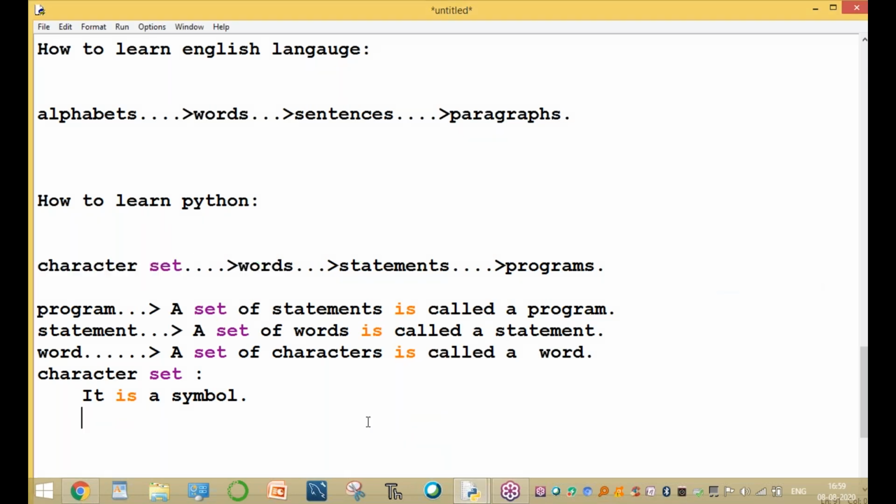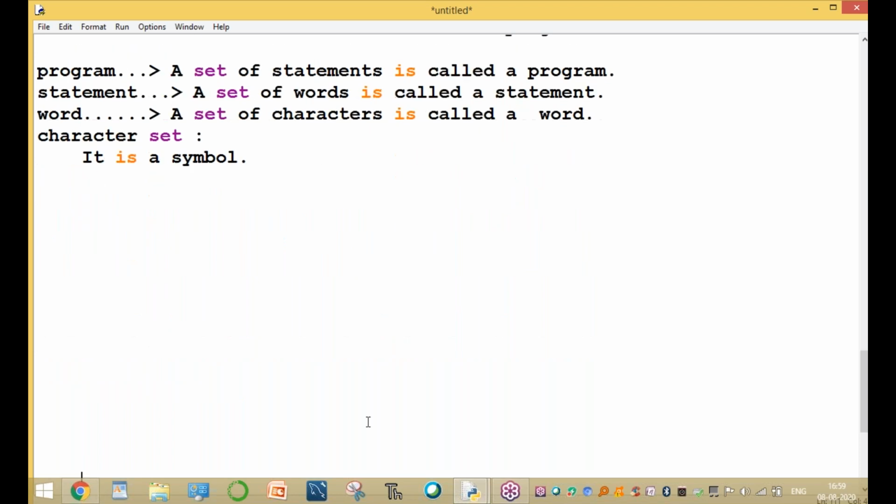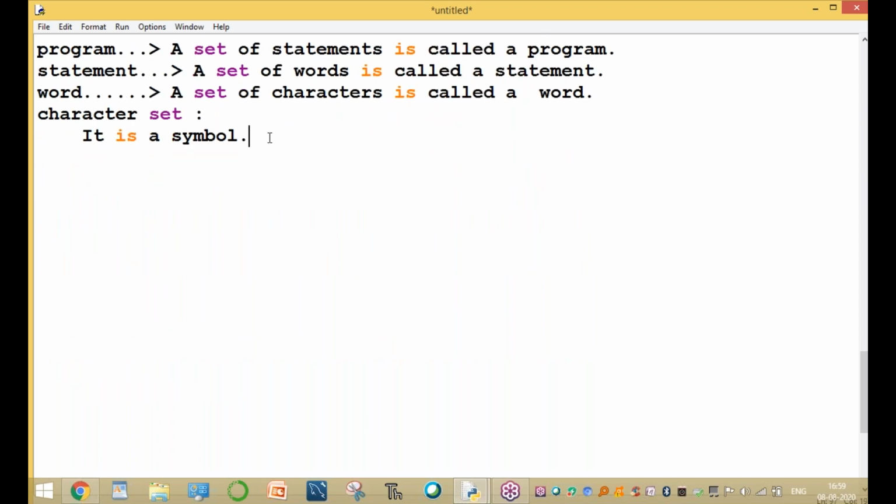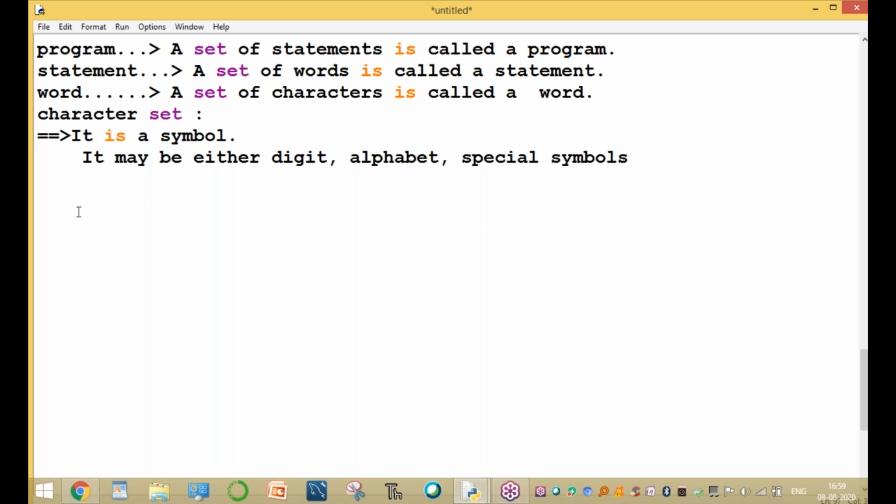So what is a character, sir? Character means it is a symbol. It may be either a digit or alphabet or special symbol. This is called a character. It is either a symbol or character. Sir, what digits are available? The digits are 0, 1, 2, 3 up to 9.